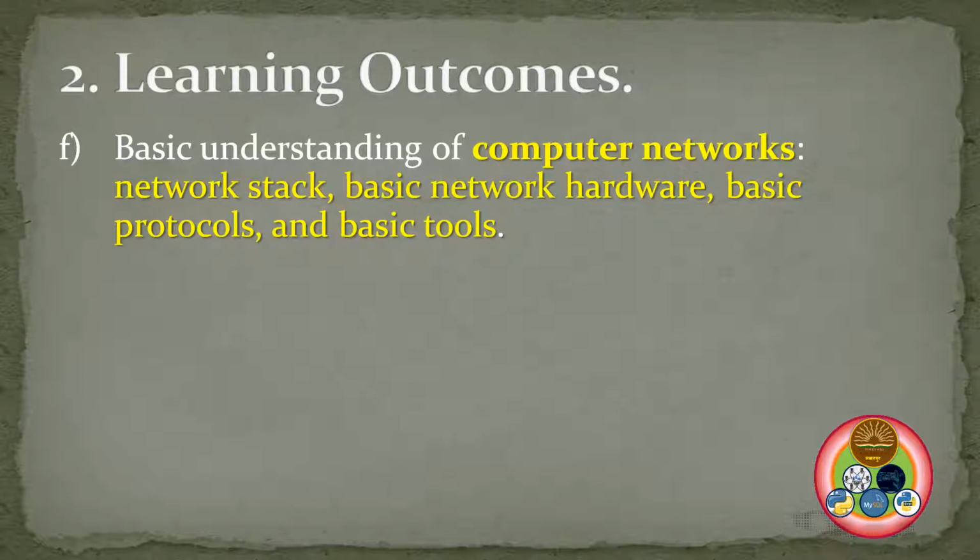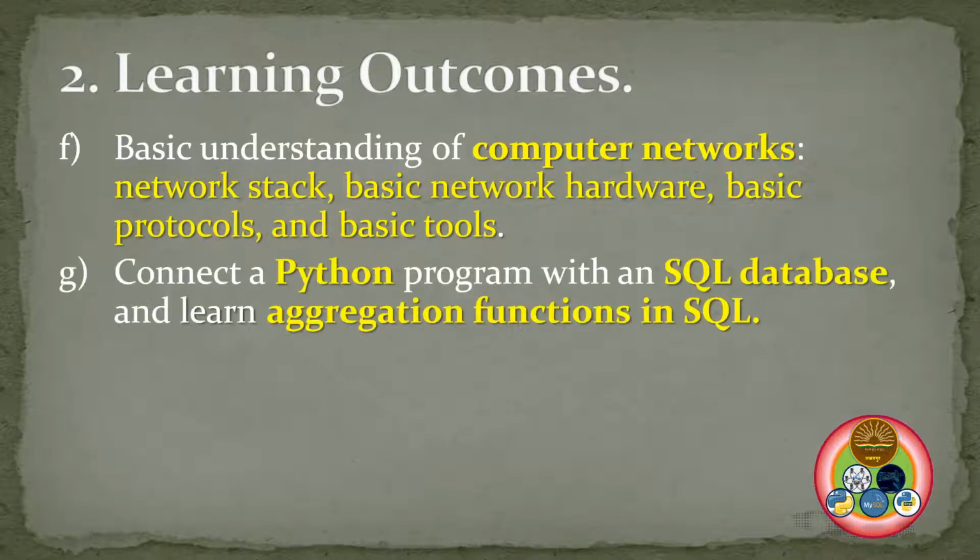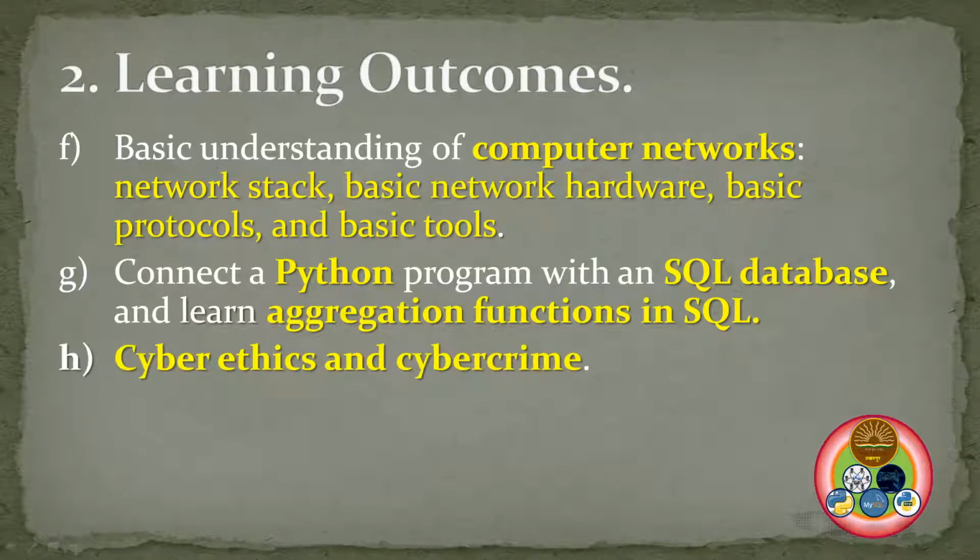After that, the next topic is computer networks, in which we'll see the basic network hardware, basic protocols, and basic tools. The fourth topic will be again RDBMS. In this, the main focus will be connecting to a database from SQL and retrieving the data. After that, cyber ethics and cybercrime will come.